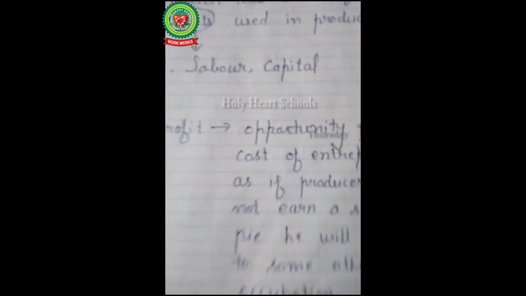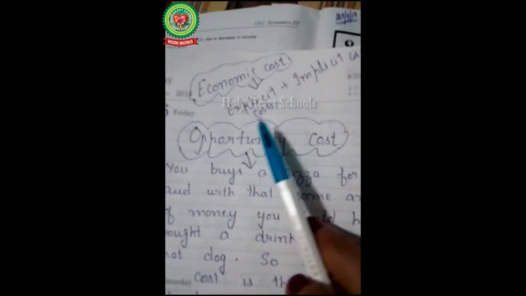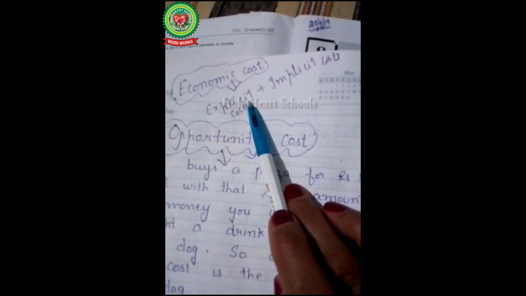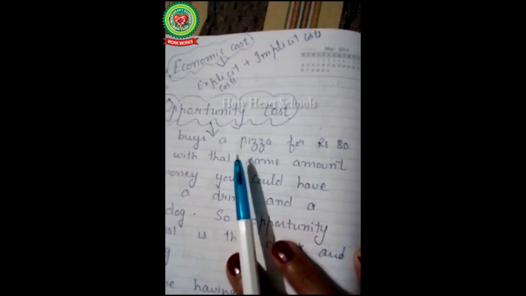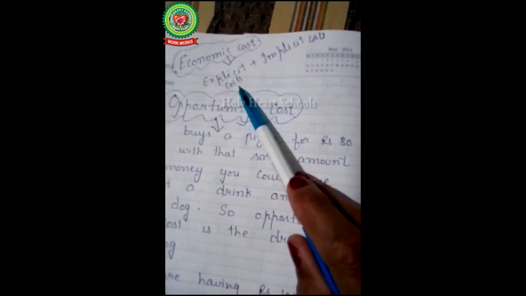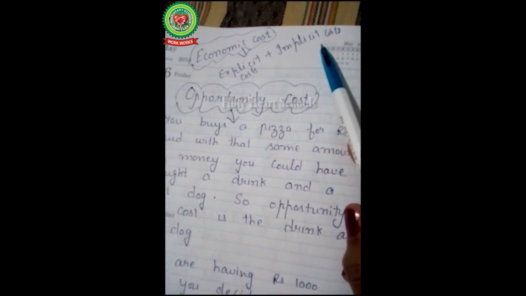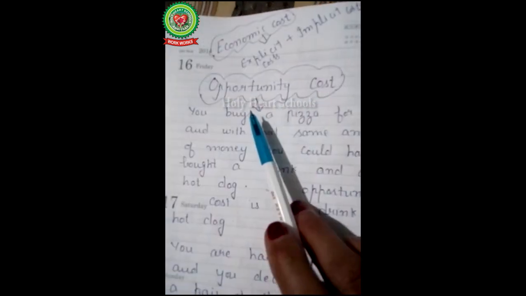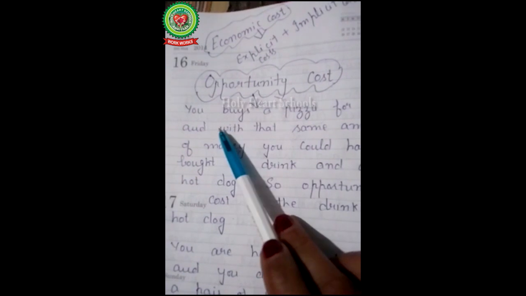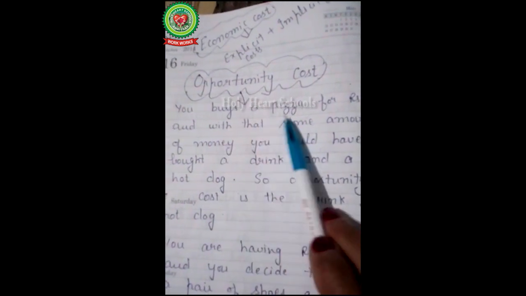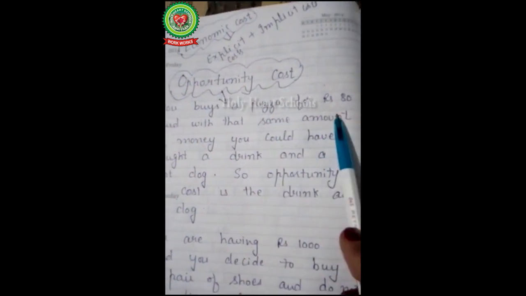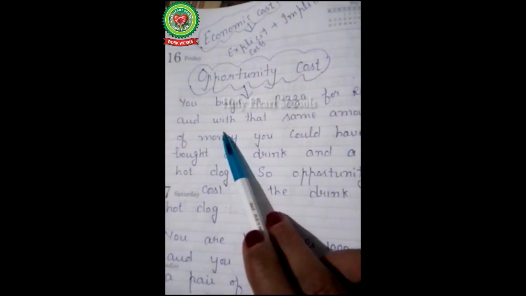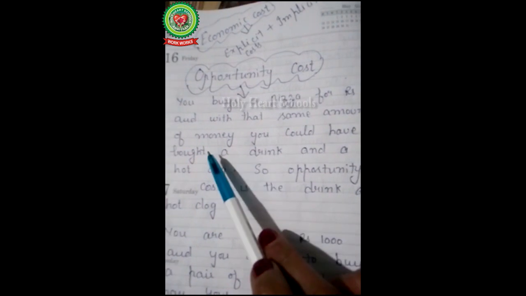Now the word is normal profit. Normal profit is also known as opportunity cost for the entrepreneur, as if the entrepreneur is not earning anything from the business, then he can change his occupation. He can do any other business. Next one is economic cost. Economic cost is the sum total of explicit cost and implicit cost.